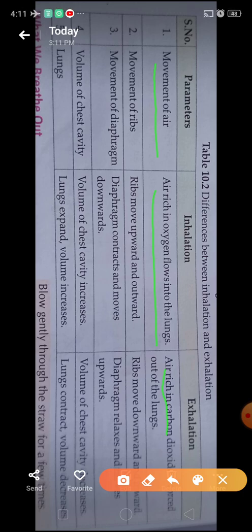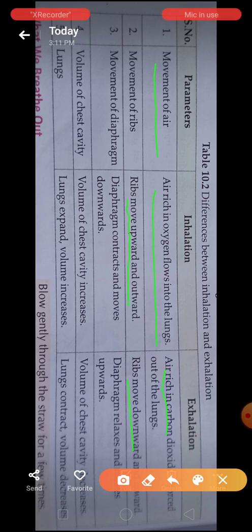The first difference. Second, the ribs move upward and outward in inhalation, as I showed in the picture, and in exhalation they will move downward.